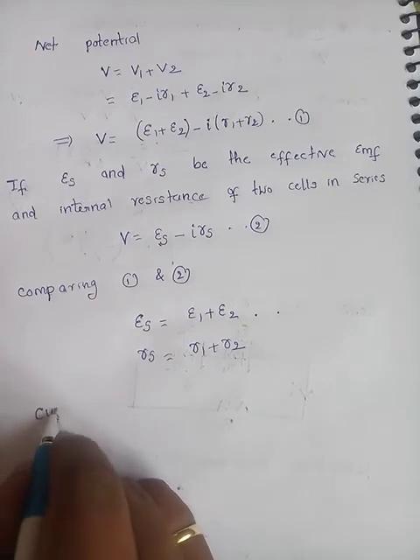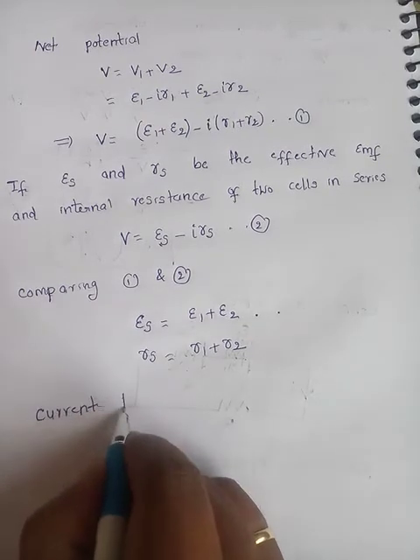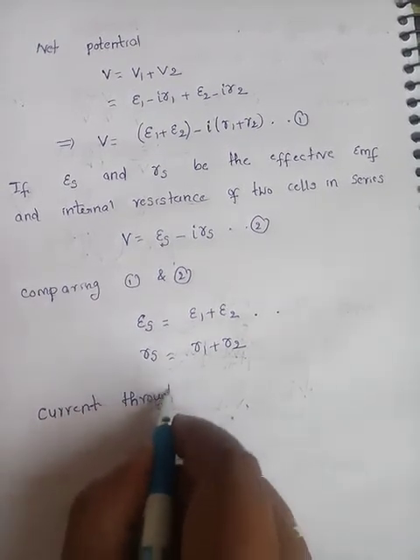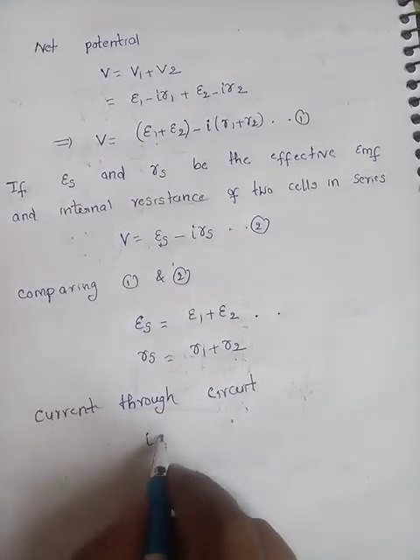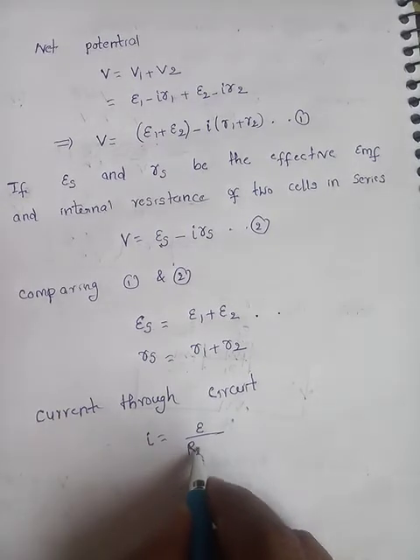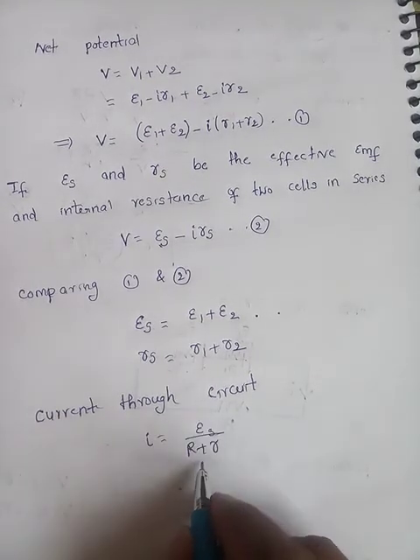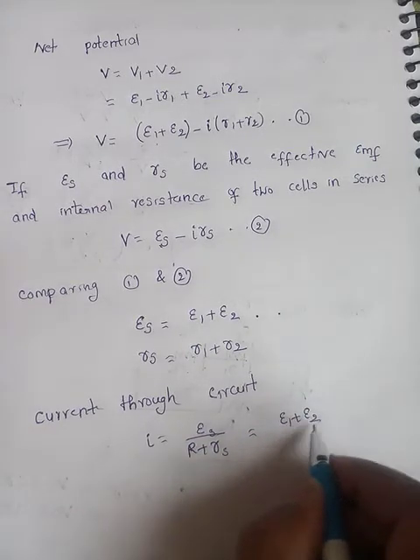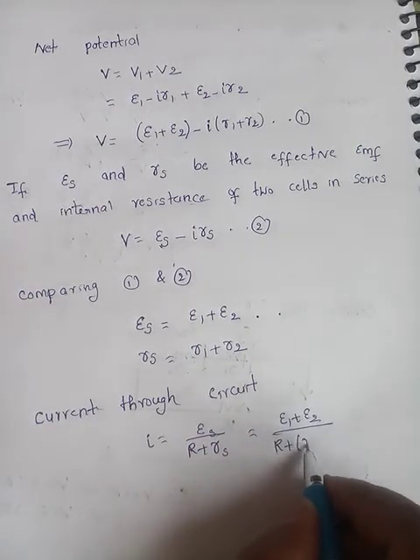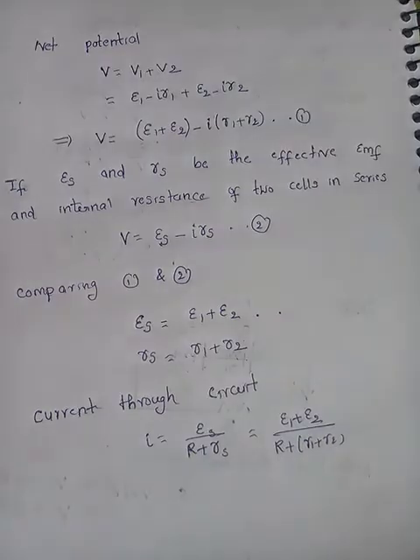So finally current through the circuit, I is equal to E by R plus r. If it is in series, Es by R plus rs. What is Es? E1 plus E2 by R plus r1 plus r2.